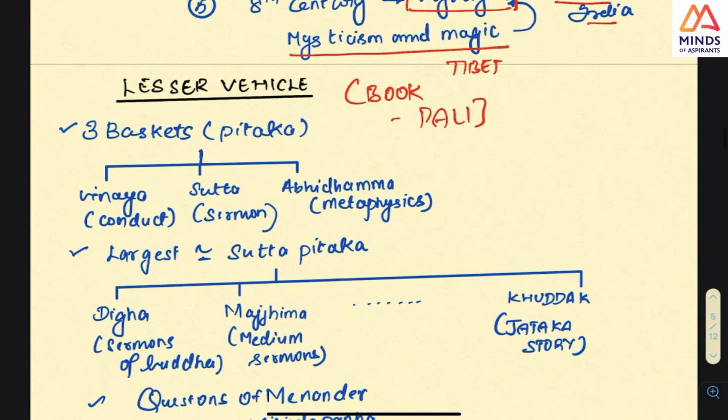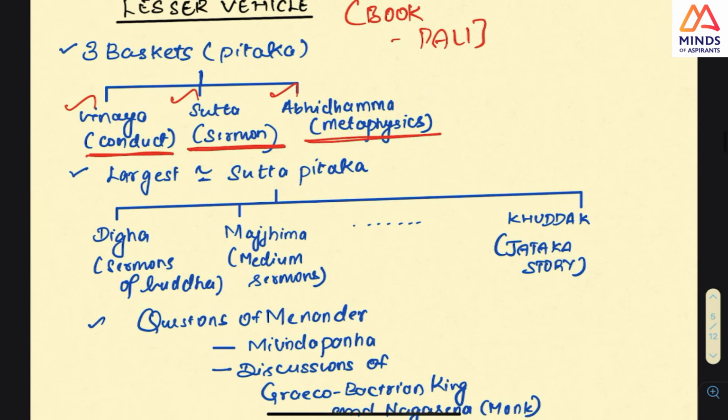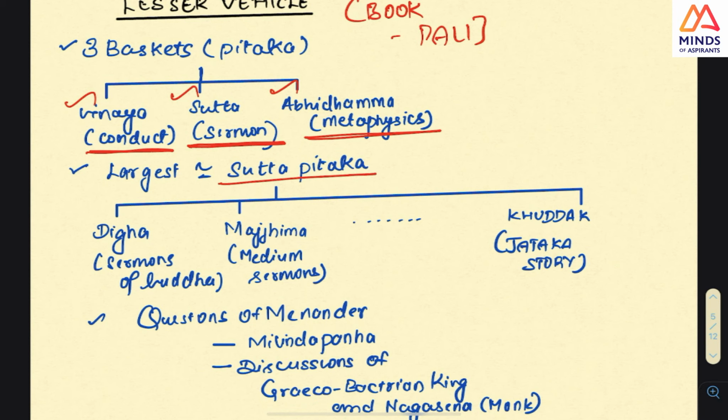And now you see these three Pitakas are there. In the lesser vehicle, three Pitakas are there. Concentrate on this: Vinaya Pitaka, Sutta Pitaka, Abhidhamma Pitaka. Three things are there. Vinaya, as I have told you, is conduct. Sutta Pitaka is the sermon of Buddha. And Abhidhamma is a kind of metaphysics. Among these, Sutta Pitaka is the largest. So if you know this, it is okay.